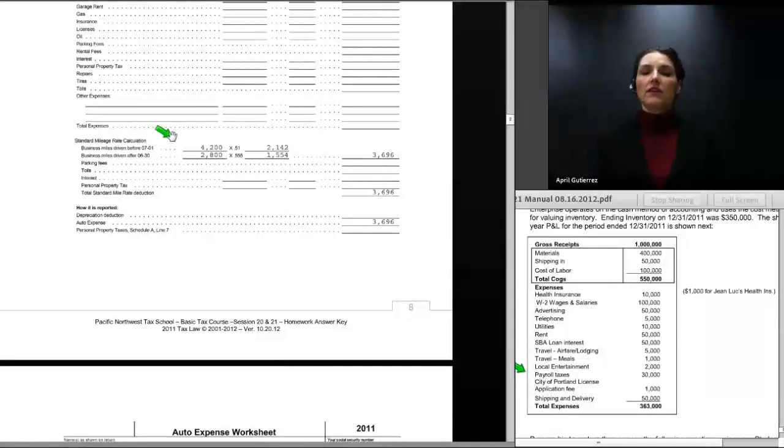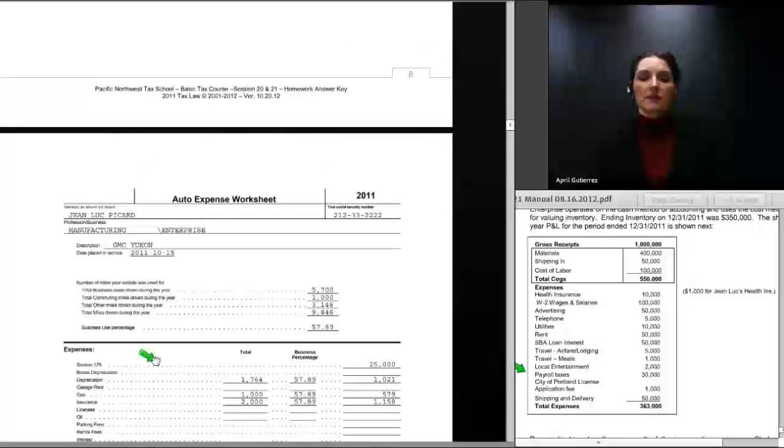We go down and we are going to claim standard mileage rate on the Dodge Caravan. We had 4,200 miles before June 30th. And that is multiplied by 51 cents per mile to give us a deduction of $2,142. Business miles after June 30th were 2,800, and we multiply those by 55.5 cents per mile, and that gives us $1,554. So the total mileage deduction for the Dodge Caravan is $3,696, and that carries over to line 9 of Schedule C and is entered as an auto expense.